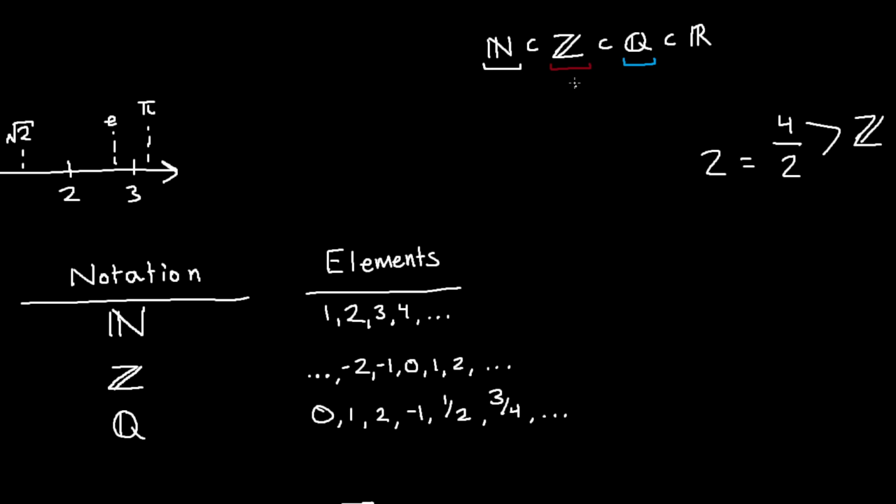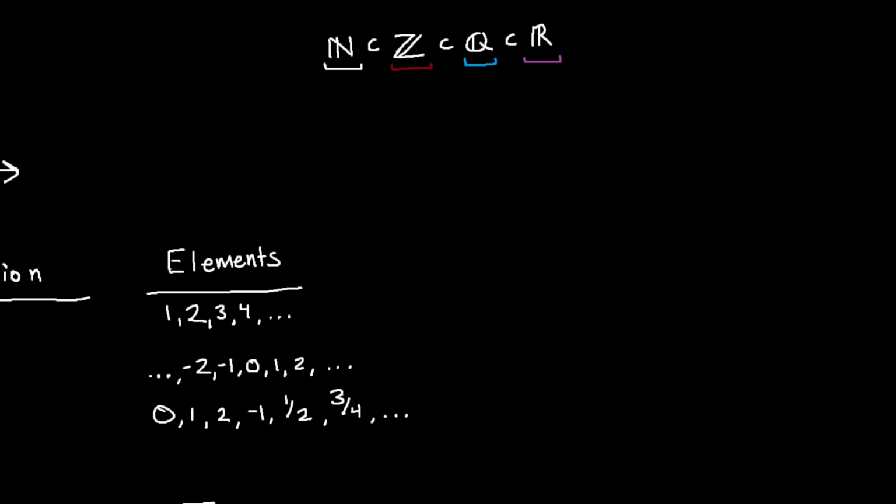And then finally, all of these things are members of the real numbers. And that includes irrational numbers, but we're not going to be using a set to denote irrational numbers, right? I'll get rid of this. And I guess what you could do if you really wanted to, we could do the difference of a set, right? I'm not personally familiar if there is notation for irrational numbers, but we could say that the irrational numbers are just the real numbers minus the rational numbers, right? Basically what's left over. And these would be irrational.